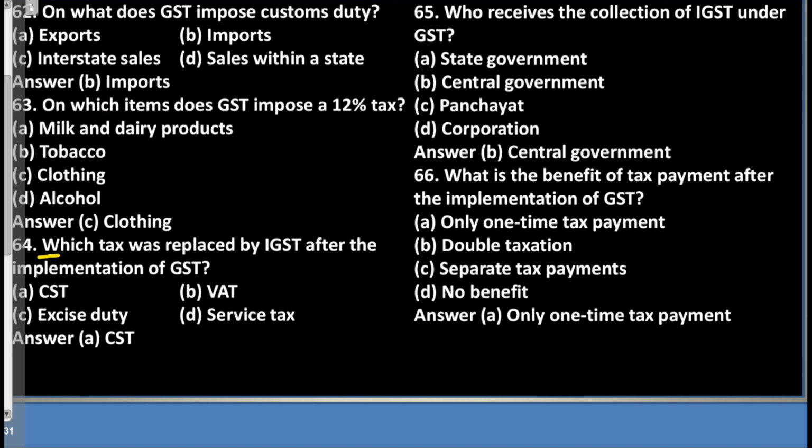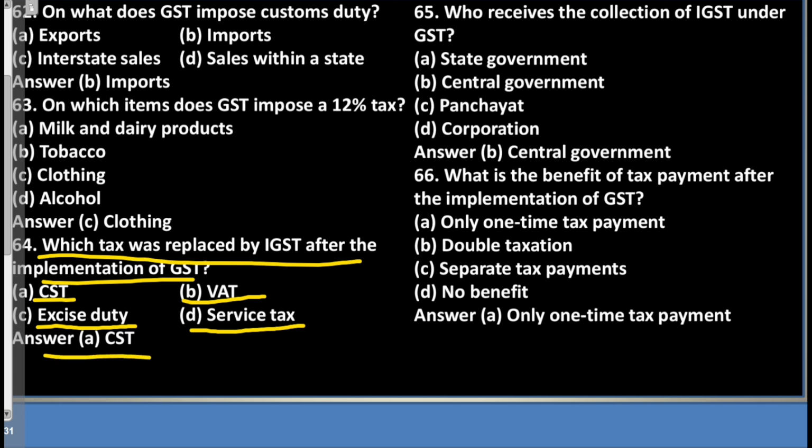Question 64. Which tax was replaced by IGST after the implementation of GST? A. CST. B. VAT. C. Excise duty. D. Service tax. Answer: A. CST.